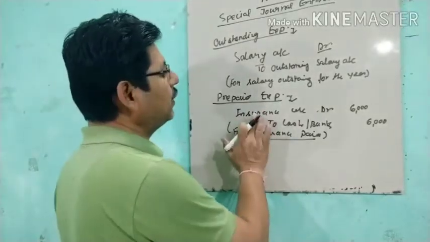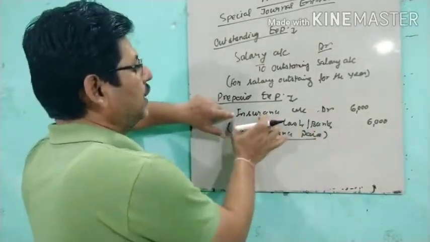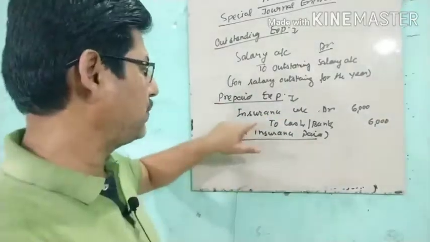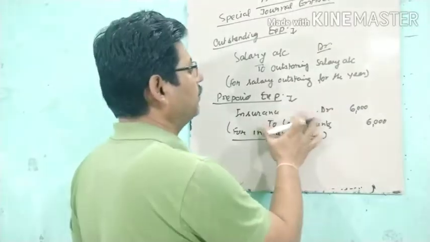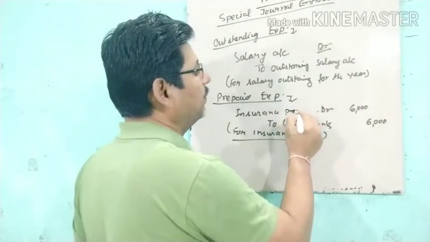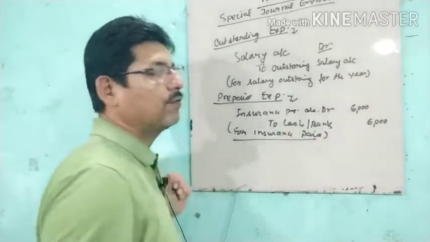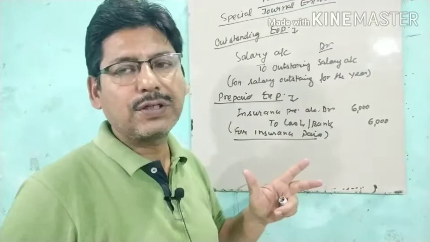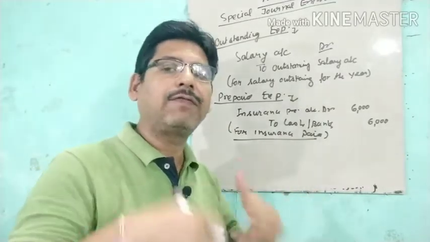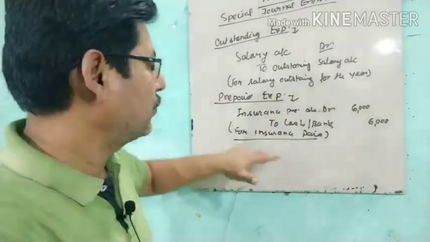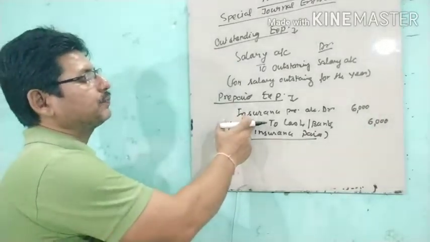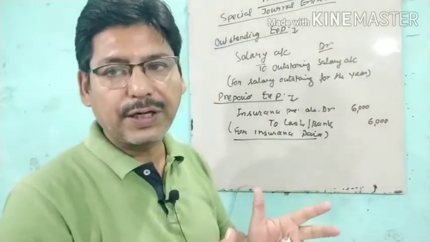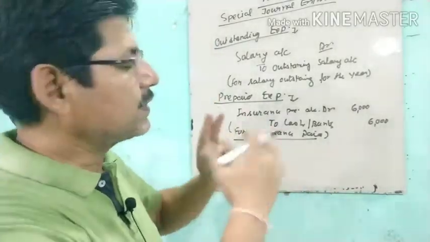Because we had debited the full amount, insurance premium account debit for 6,000 in full, which was actually not related to the current year, half of which was related to the current year and half to the next coming year. So this insurance account was by mistake debited with the full amount for the current year. Now we will reverse this entry.